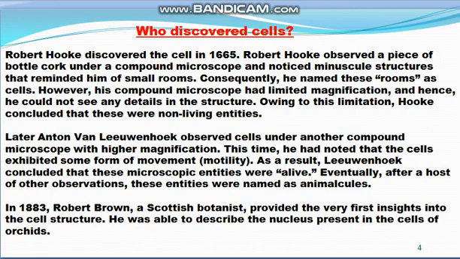And in 1883, Robert Brown described the nucleus present in the center of the cells of orchids. In this way, the cell was discovered.